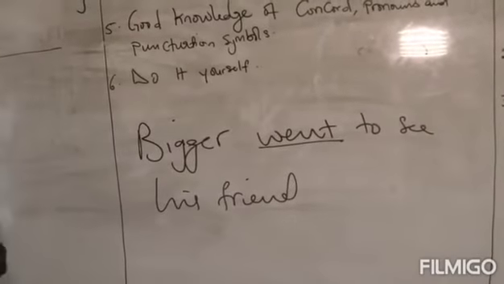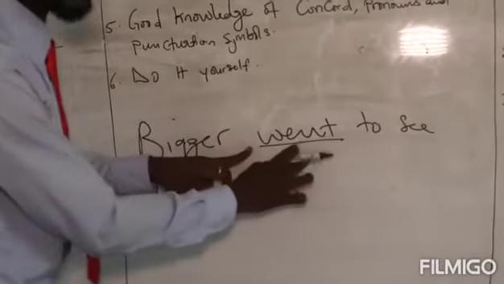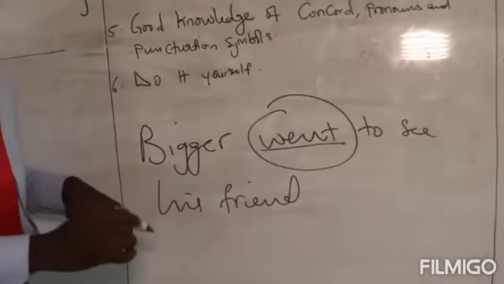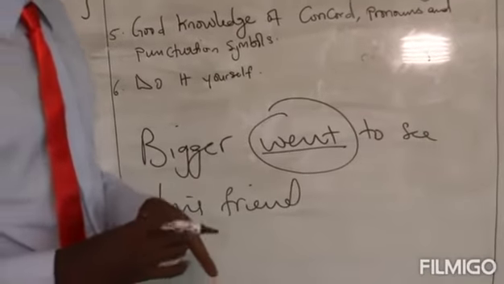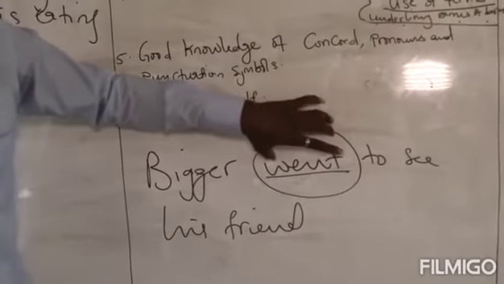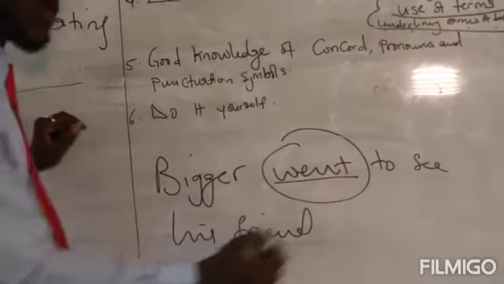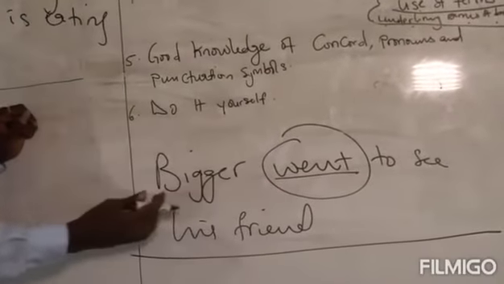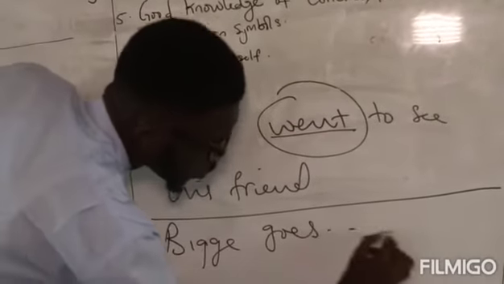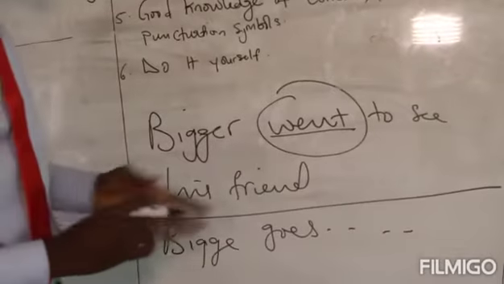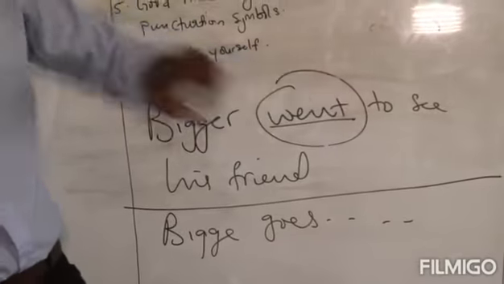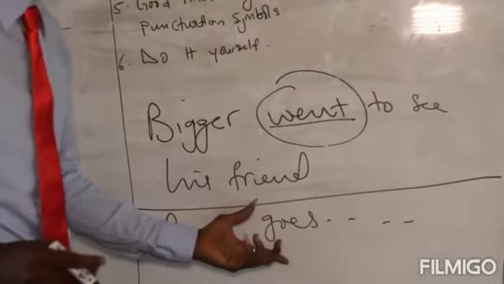The book will make use of past tense because it is narrative. But when you, as a person, are analyzing, you do not make use of past tense. The moment you present past tense, you are penalized. These are things that make people fail literature. The book presents its story using past tense, but you analyze it using the simple present tense. Bigger went to see his friend. Now, if you are to talk about this, you say Bigger goes to see his friend. And somebody will ask me, why? If the book presents this using past tense, why then am I to use the simple present tense?